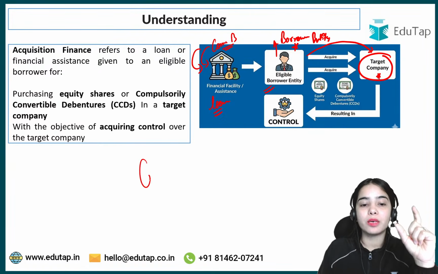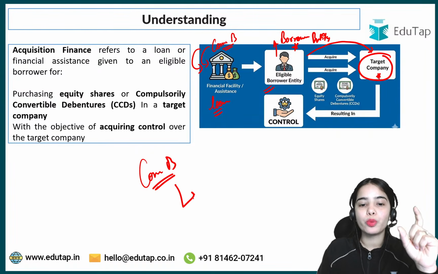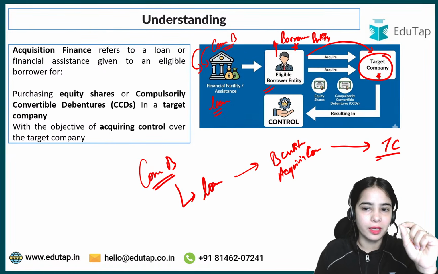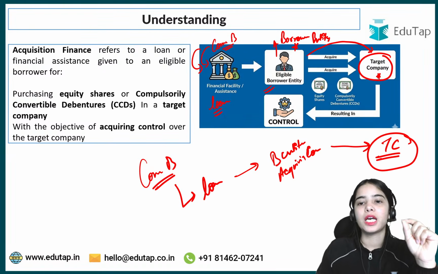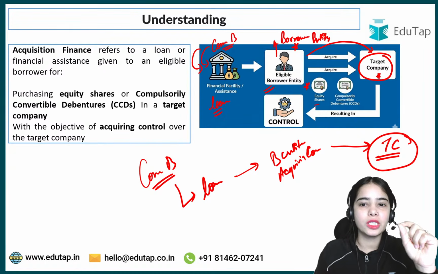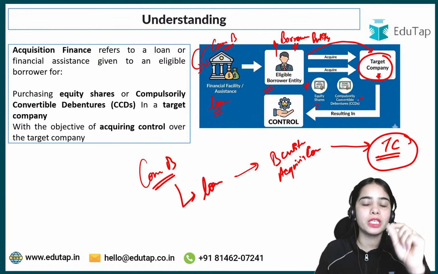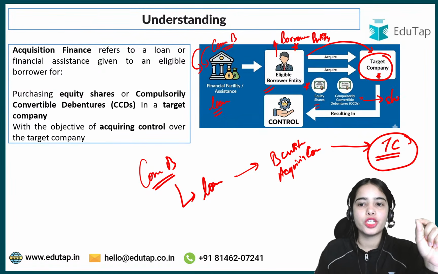So basically, the commercial banks have been allowed to provide loan, to provide the finance to the borrower entity, to the acquiring company, to acquire the target company, by purchasing the equity shares, by purchasing the shares of the company, or by purchasing the compulsory convertible debentures that convert into the shares.